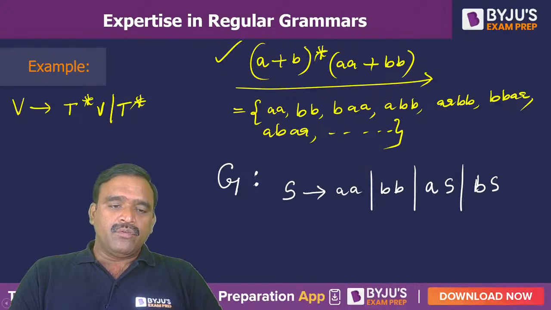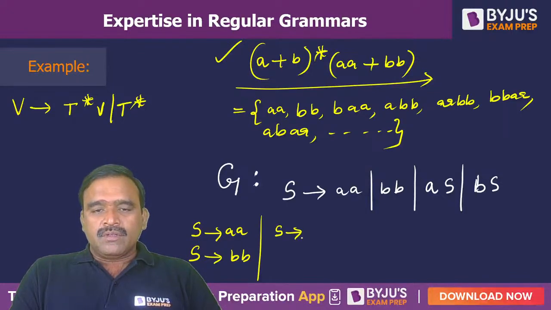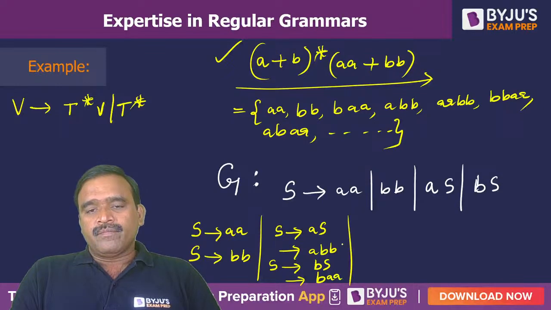For instance, if you see some of the valid strings, directly aa can be derived from S → aa, and also bb can be derived from S → bb. And if I take S → aS for example, and in the S place we put bb, abb is possible. Similarly, if I take S → bS and in the S place we put aa, baa is possible.